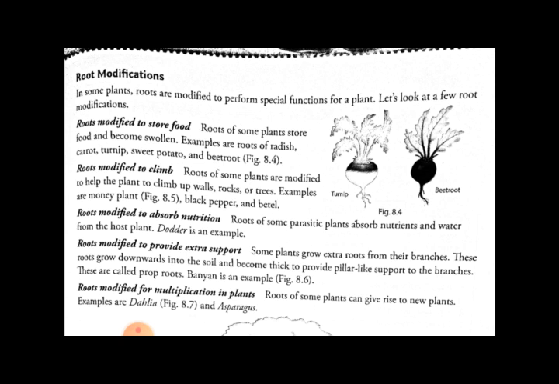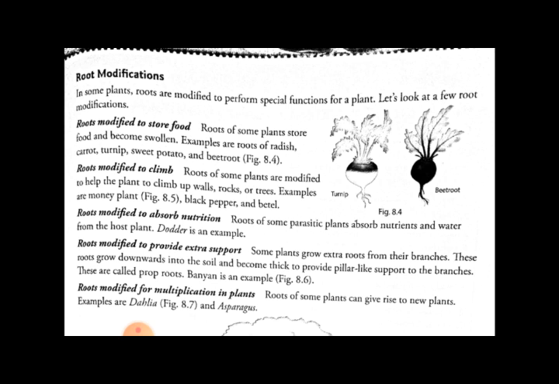Next, roots modified to climb. The roots of some plants are modified to climb up the walls. An example of such a plant is the money plant.